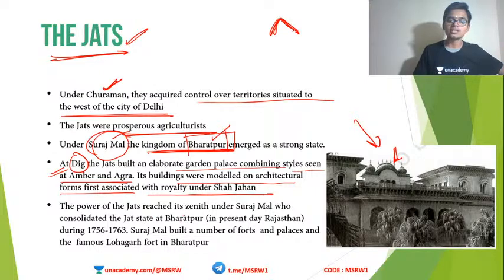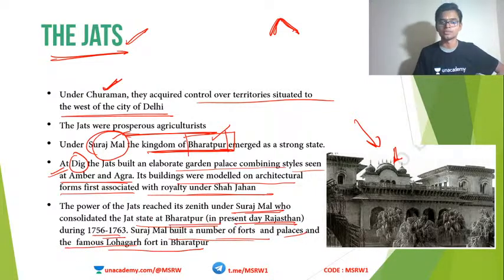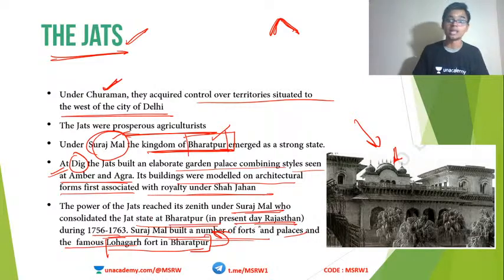The power of Jats reached its zenith under Surajmal, who consolidated the Jat state of Bharatpur in the current state of Rajasthan during the 18th century. Surajmal built a number of forts, palaces, and the famous Lohagarh fort in Bharatpur. So the Lohagarh fort in Bharatpur was built by Surajmal, and it is a part of Jat kingdom. Don't forget, this Lohagarh fort is situated in Rajasthan, so you might think it is a Rajput fort. It is not a Rajput fort. It is a Bharatpur fort or the Jat fort.